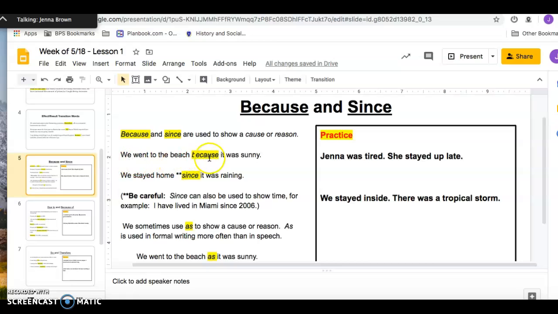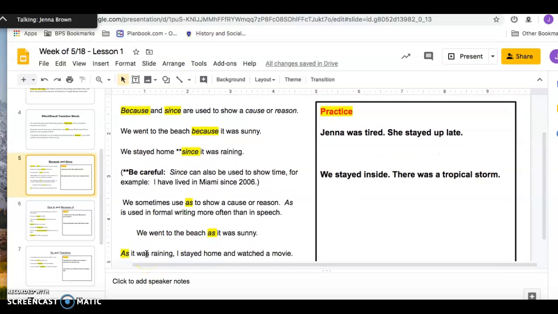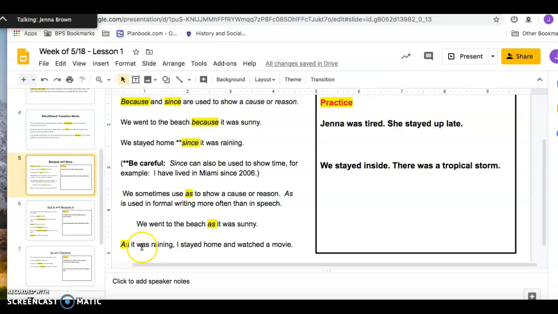So we went to the beach because it was sunny. We stayed home since it was raining. Just be careful here because since can also be used to show time. For example, I've lived in Miami since 2006. If you want to get really fancy, you could also use the word as to show cause or reason. As is used in formal writing much more often than speech. So you could say, we went to the beach as it was sunny. Or you could say, as it was raining, I stayed home and watched a movie.